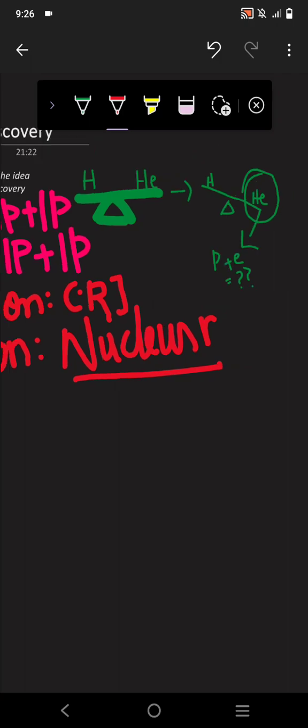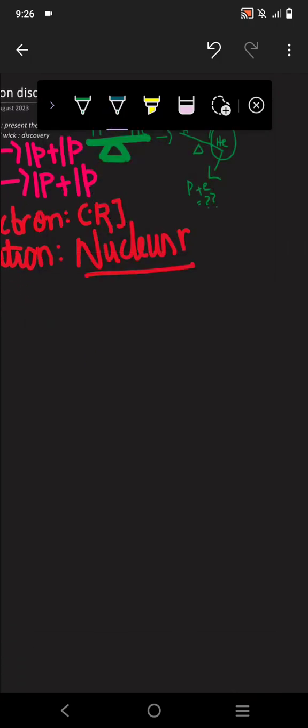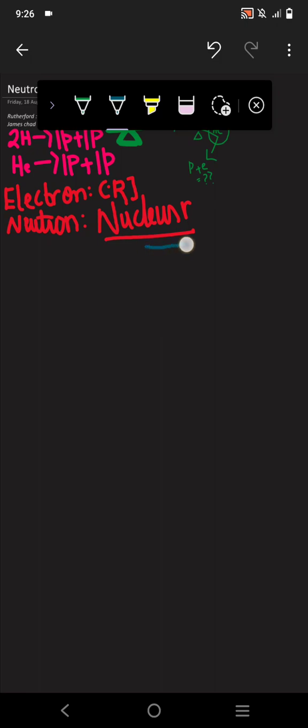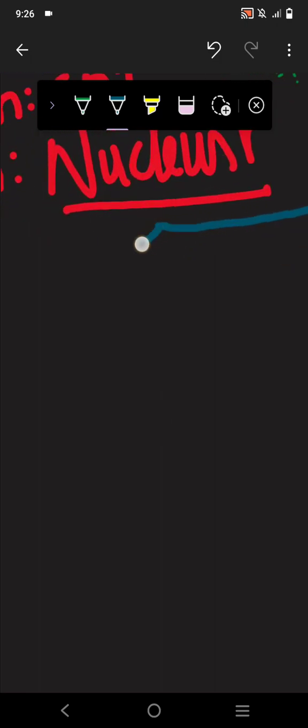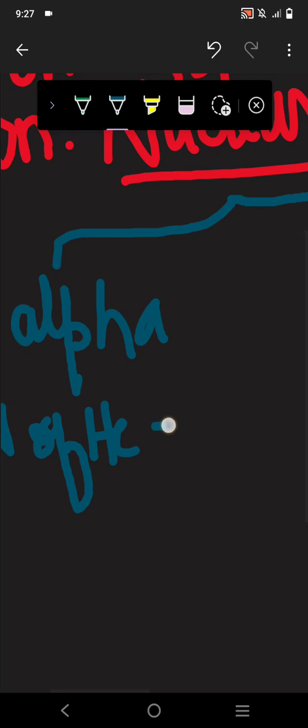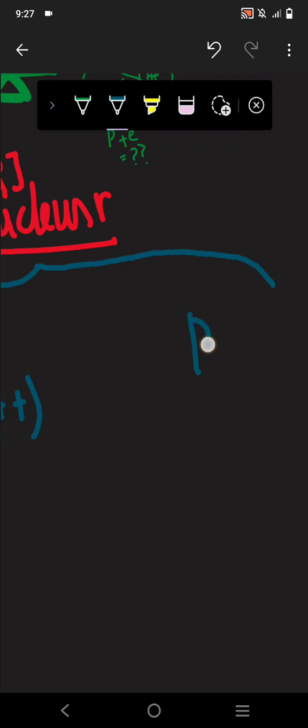What he did then, he took an alpha particle. What's an alpha particle? Alpha particles are the nucleus of helium and have a double positive charge. Then he took beryllium, Be, whose charge is 4 and mass is 9.